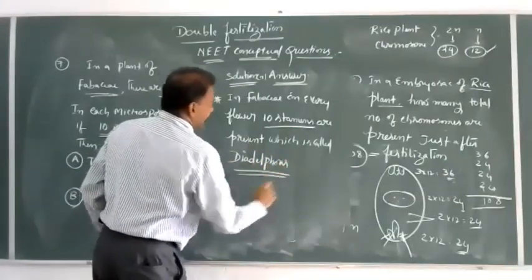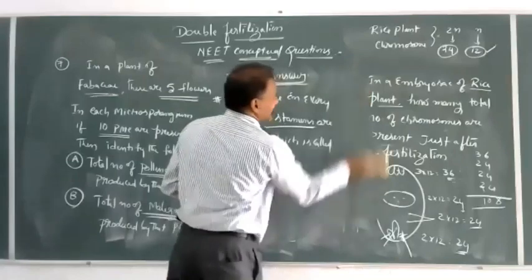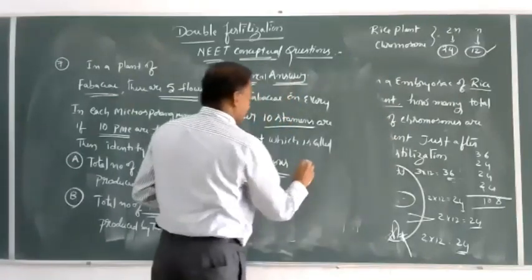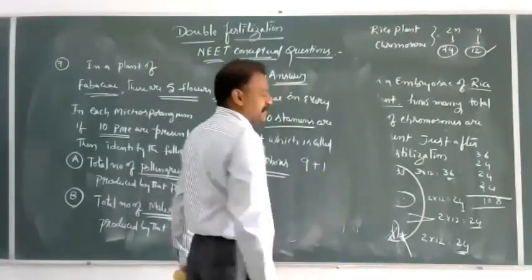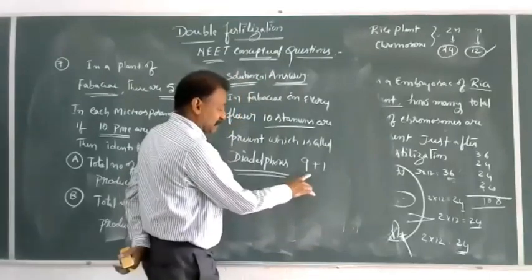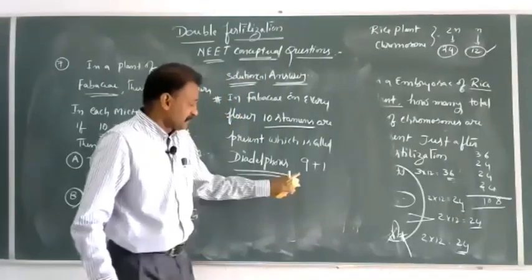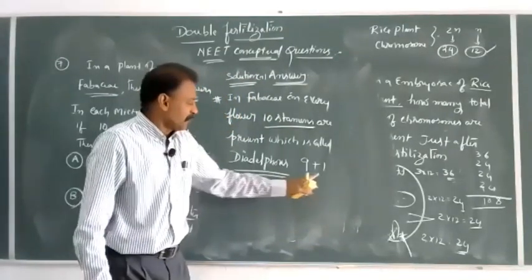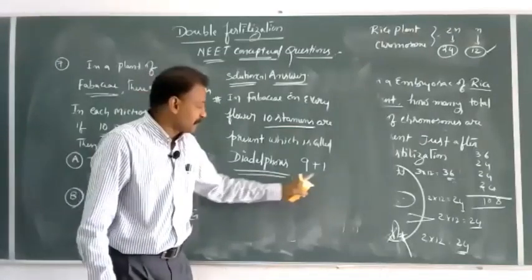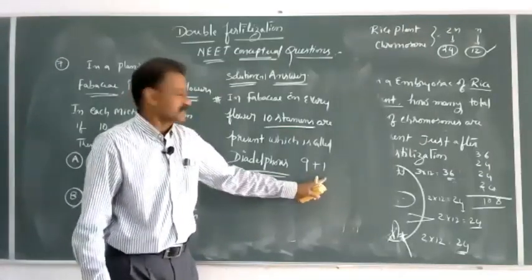What is this didelphous condition? We have seen in the first year classes, 9+1 arrangement. 9 stamens associated together, cohesion, only one stamen is separated. Total number of stamens, 10 stamens.